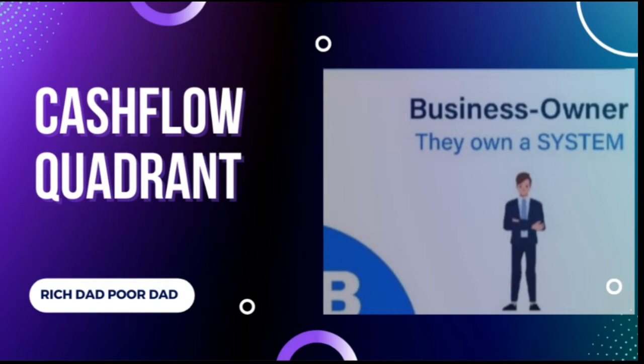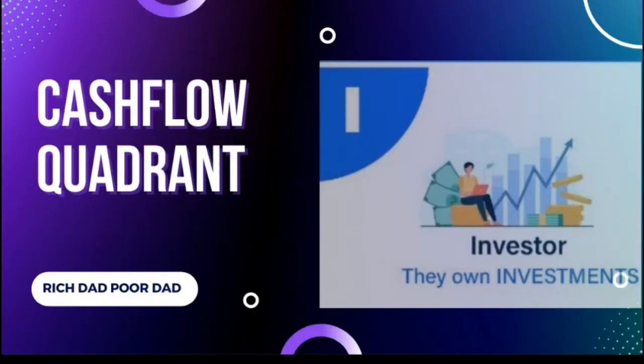When a company needs more money, it develops a new product or acquires a new money-generating method. The letter I stands for investor. In the Cashflow Quadrant, investors have the best financial education. They are skilled in locating assets that produce consistent income in the form of cash flow, and they frequently use other people's money, OPM, to do so. They then utilize the profits from those assets to buy new assets, so increasing their wealth through money velocity.